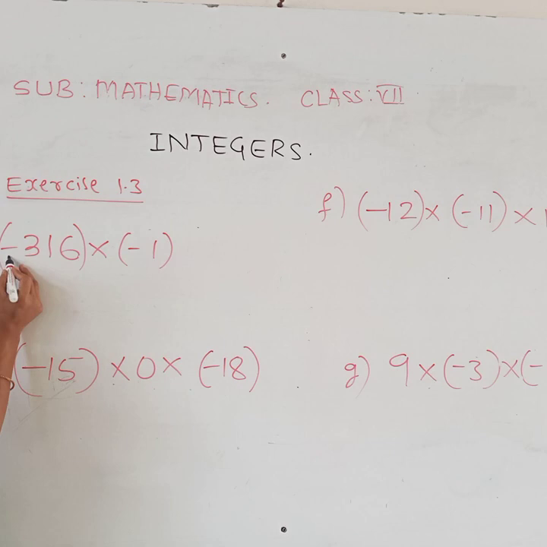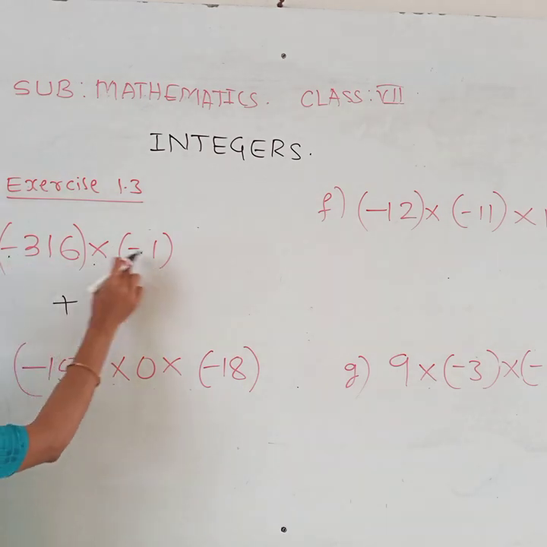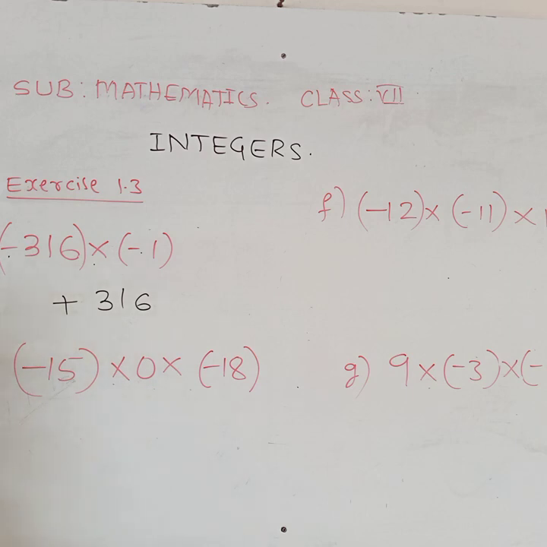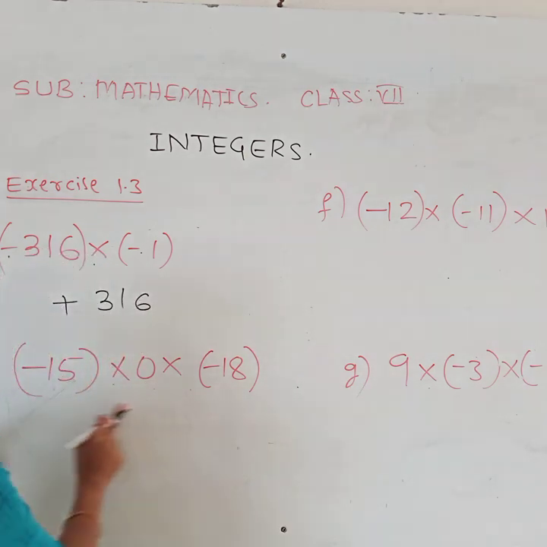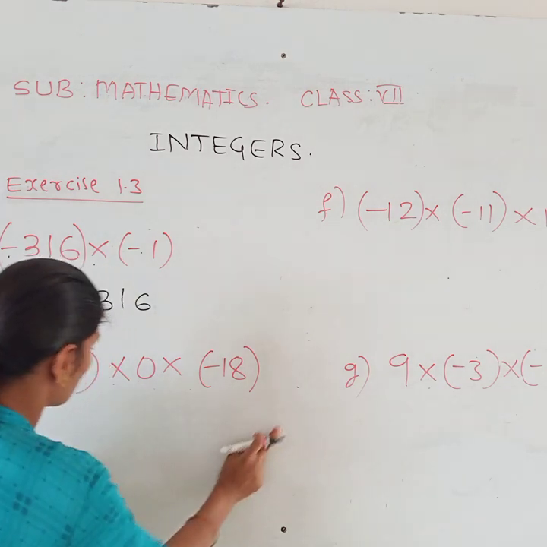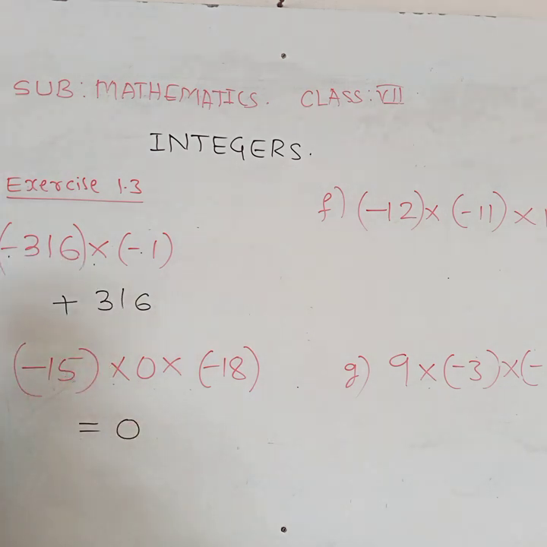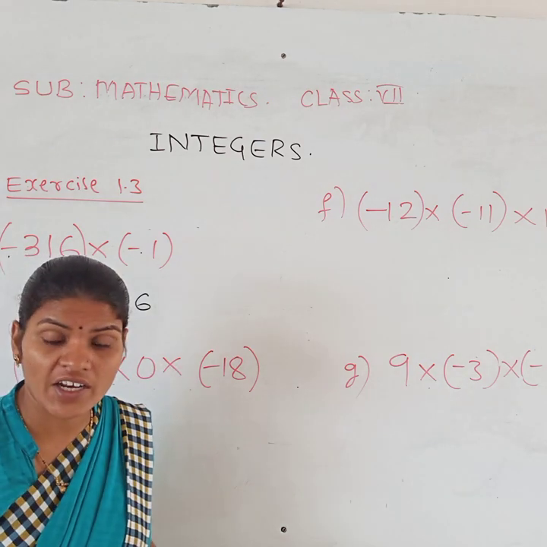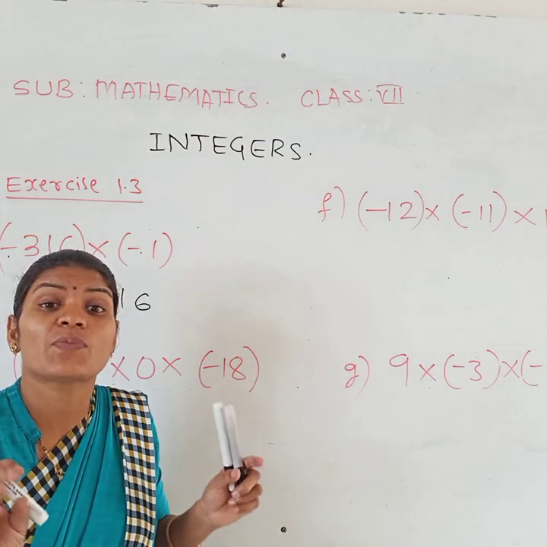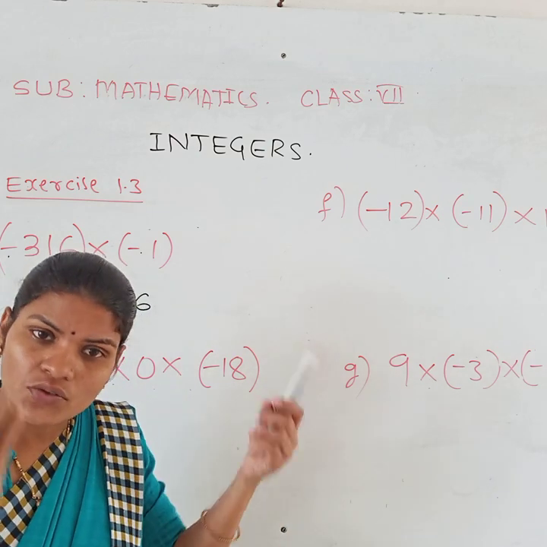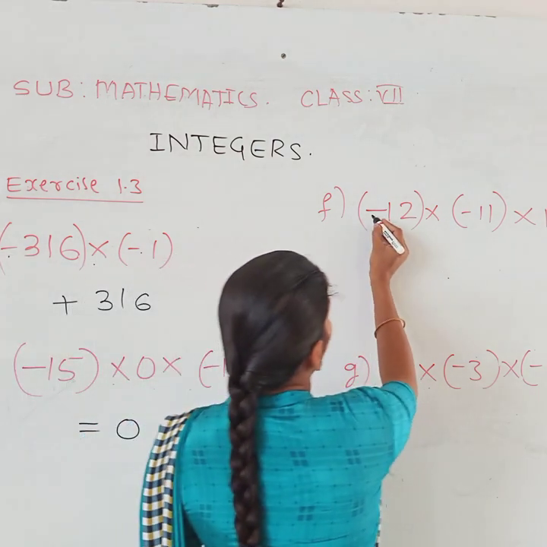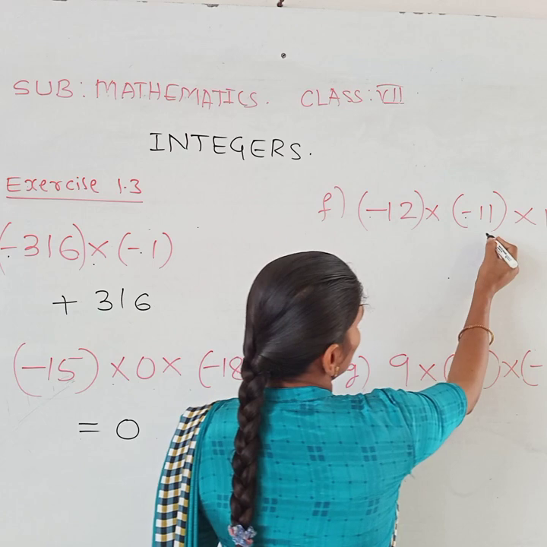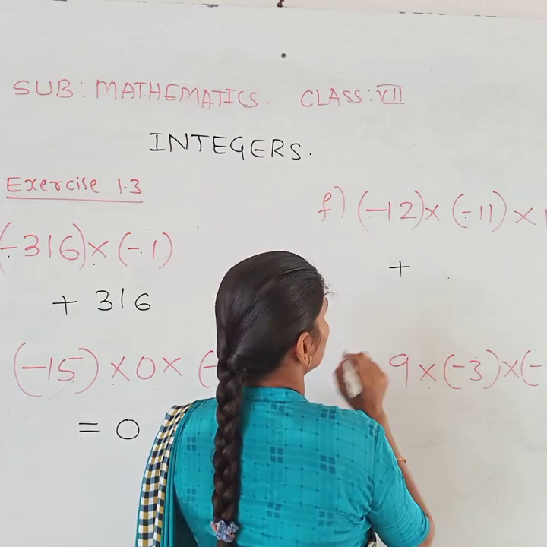Just see here, minus into minus, plus: 360 into 1, 360. If there is a 0 in any one of the product, then this product is always 0 itself. Why? 0 multiplied by any number, you are getting 0 itself. Any number multiplied by 0, you are getting the product as what? 0 itself. Directly you have to write that. Next, minus into minus, plus into plus itself.